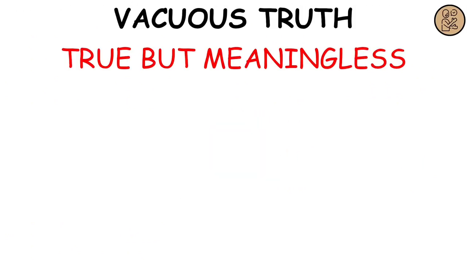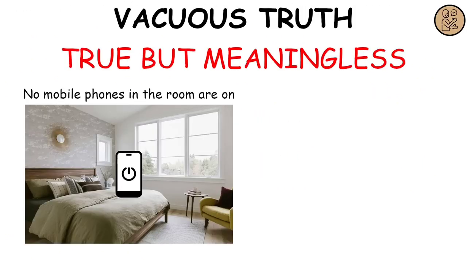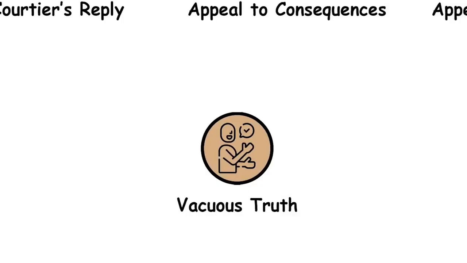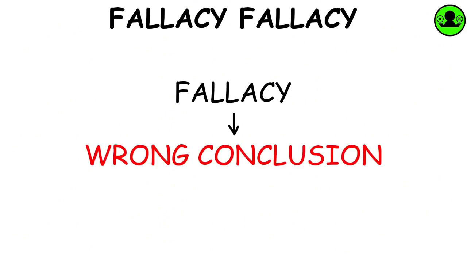Vacuous truth. A claim that is technically true but meaningless, such as claiming that no mobile phones in the room are on when there are no mobile phones in the room. Fallacy fallacy. It's saying that when an argument contains a fallacy, its conclusion must be false.